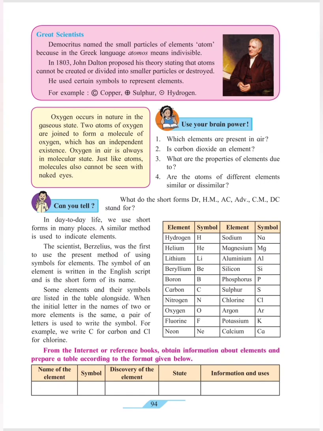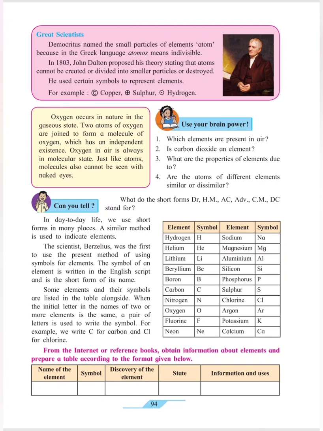An object which is made of two or more substances is called a mixture. For example, lemon juice. Lemon juice is made up of half a squeezed lemon, then sugar, salt, water. When all these four items come together, they form a lemon sharbat. So that is why it is called a mixture.